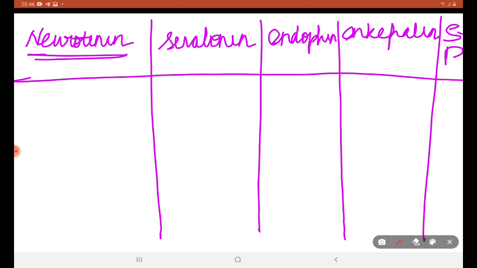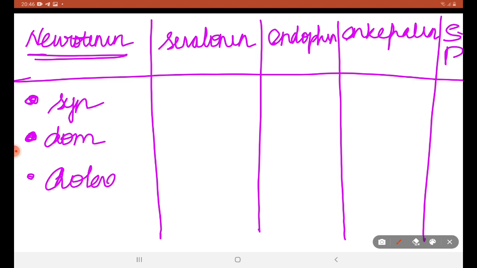Neurotensin, sympathetic in function, dopaminergic, cholinergic, GABA mediated, production in hypothalamus and small intestine.